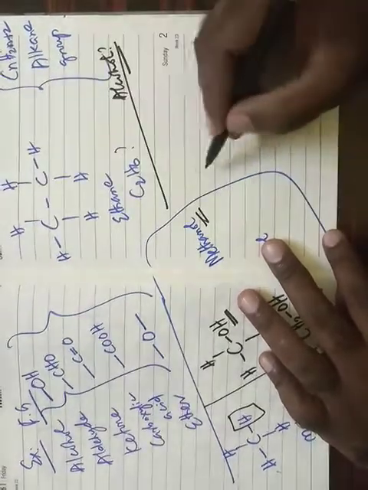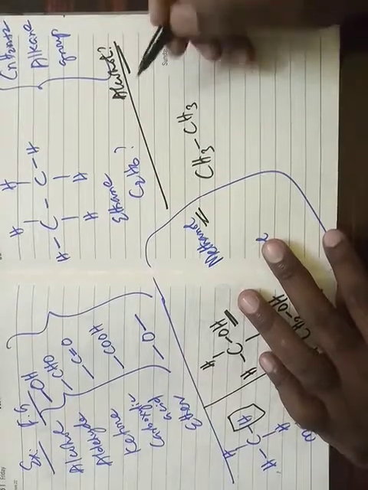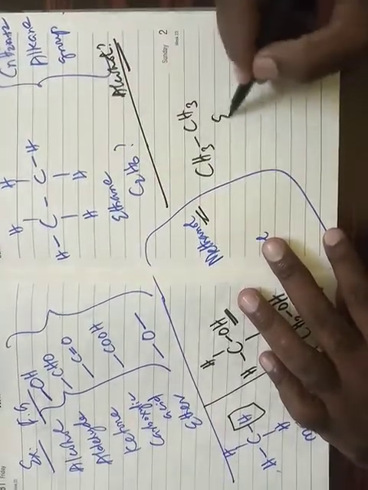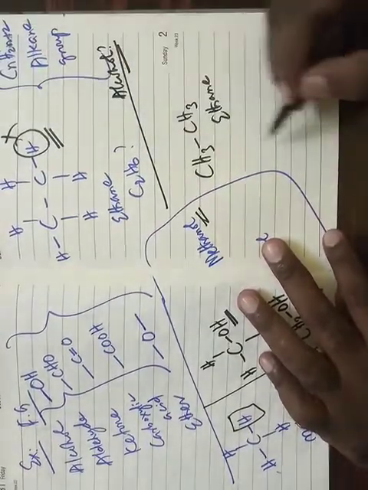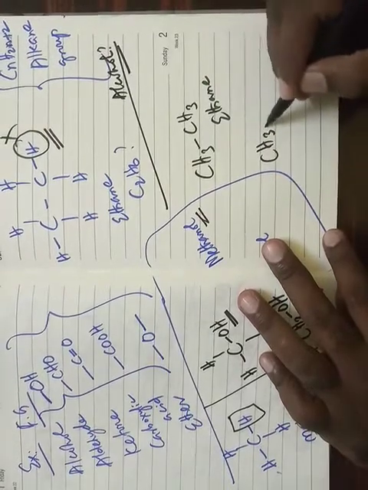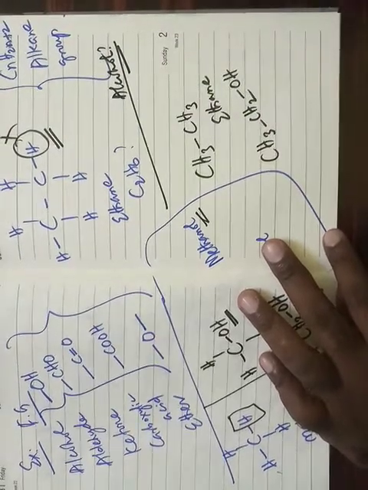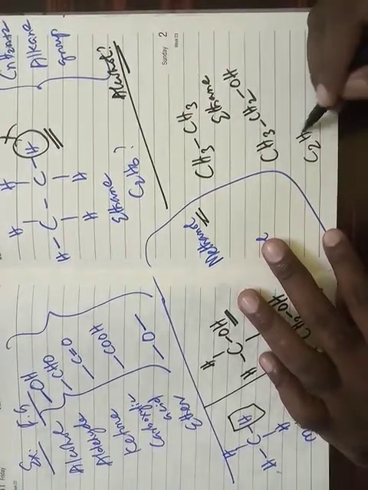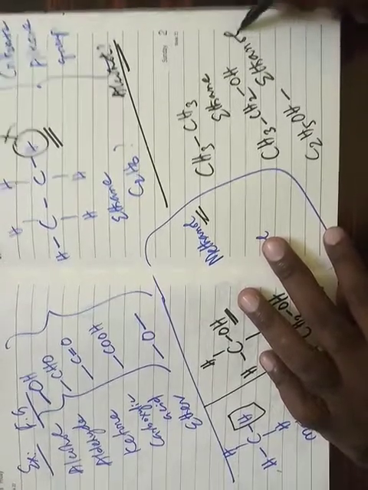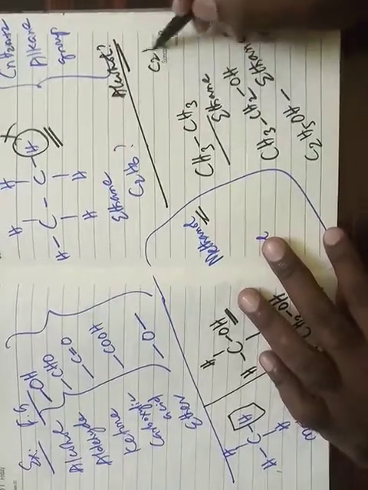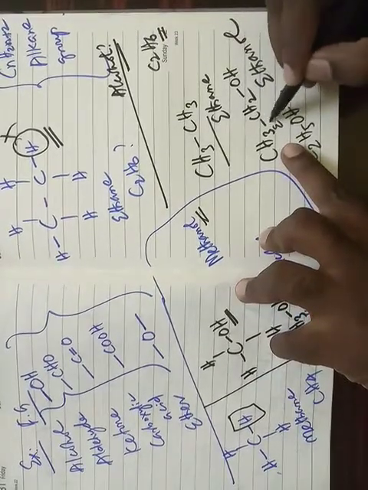How here? See here, CH3 single bond CH3, this is called ethane. In place of one hydrogen, what will become? If you remove one hydrogen, it becomes CH3CH2, and I am using one alcohol there. So altogether it becomes C2H5OH. So it is called ethanol. Ethane is C2H6; on removing one hydrogen, it becomes C2H5. It is called ethyl.